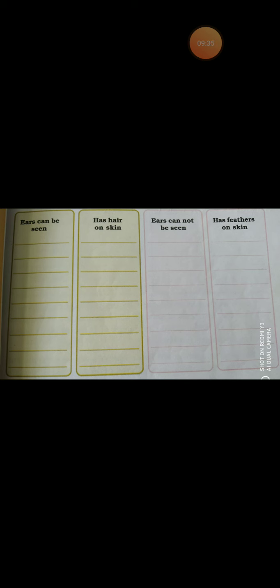Right? So, you cannot see the ears of birds because there are small tiny holes and they are covered with feathers. Okay. So, you understood what are mammals and birds and reptiles, that is lizards and crocodiles, right? Lizards, crocodiles, they are in the category of reptiles.